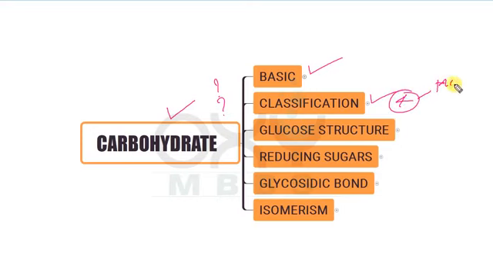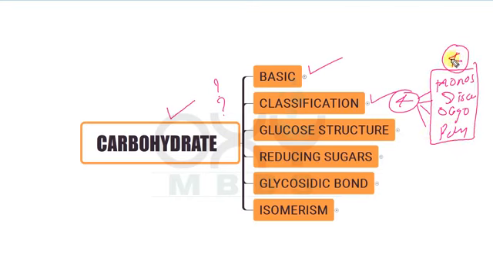Mainly 4 types of carbohydrates are present. One is the monosaccharides, disaccharides, oligosaccharides and the polysaccharides. So these are the main 4 different types of carbohydrates present.